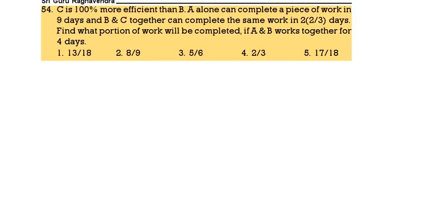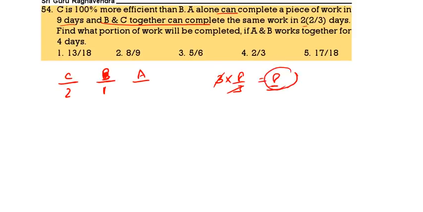Now, C is 100% more efficient than B. So B will be 1, C will be 2. B and C together means 2 plus 1, 3. They will take 8 by 3 days together. So 3 into 8 by 3 is 8. Total work is 8.